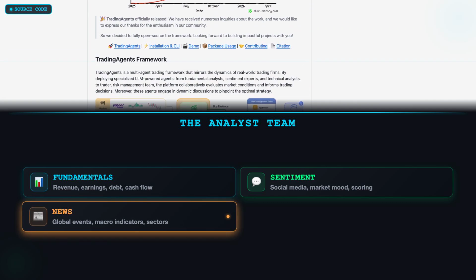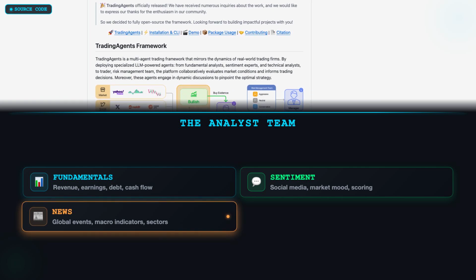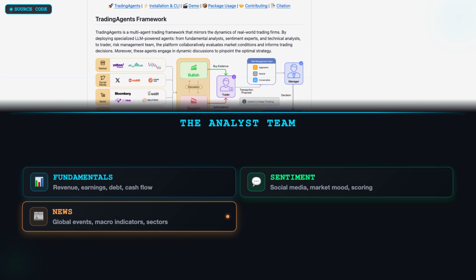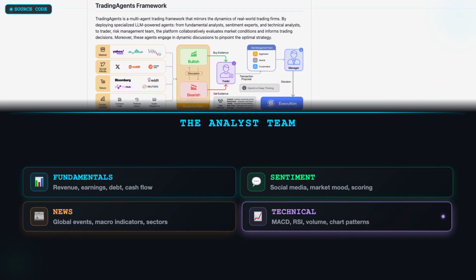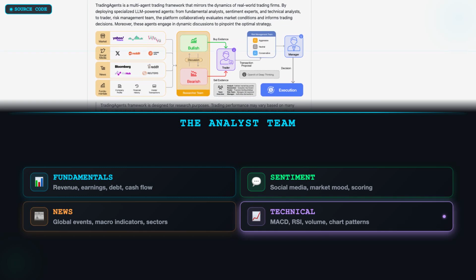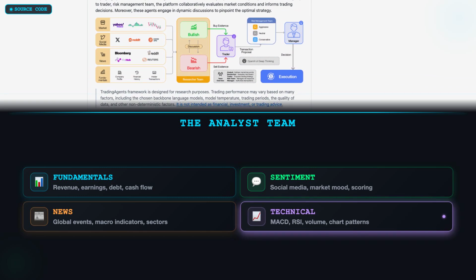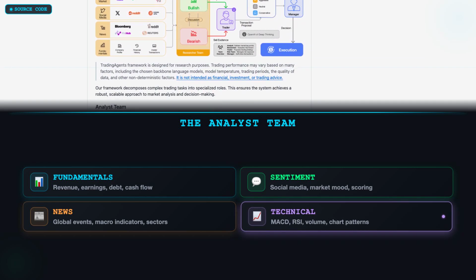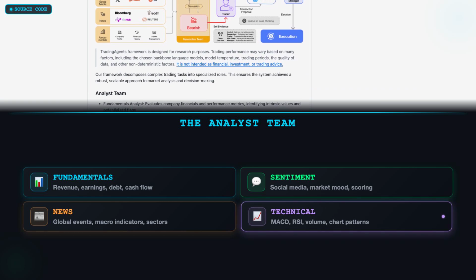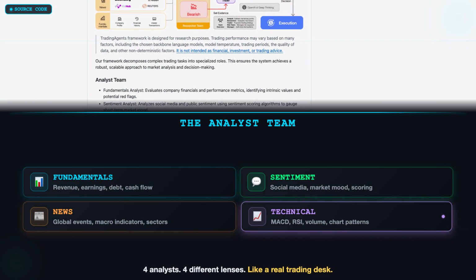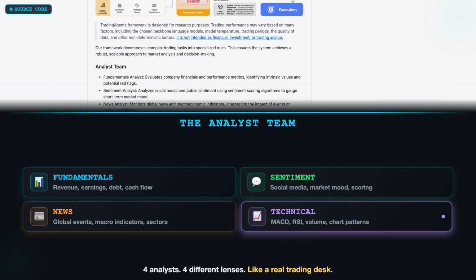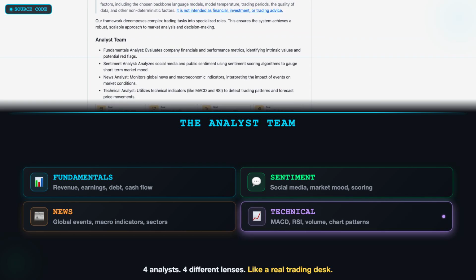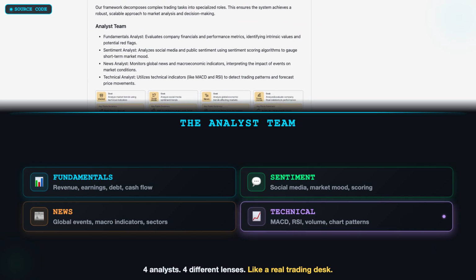The news analyst watches global news and macroeconomic indicators: interest rate changes, geopolitical events, sector-specific developments, anything that moves markets. And the technical analyst applies indicators like MACD, RSI, moving averages, volume analysis, pure chart patterns, and price action. Four analysts, four different lenses on the same market, just like a real trading desk.